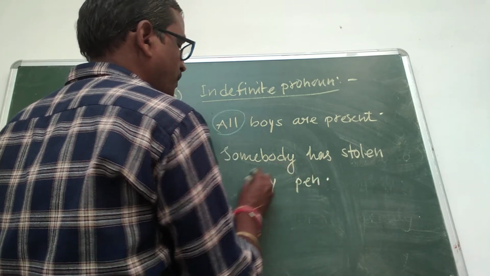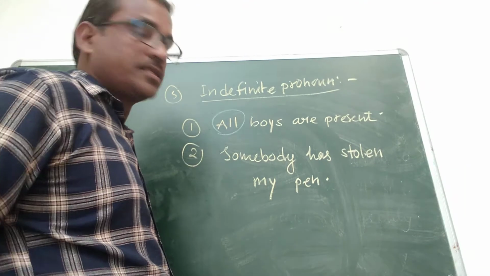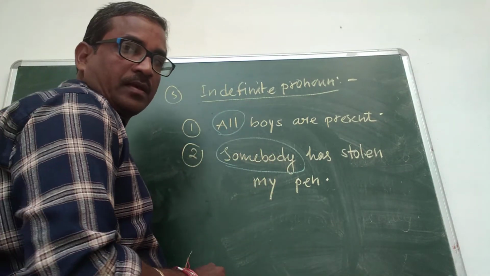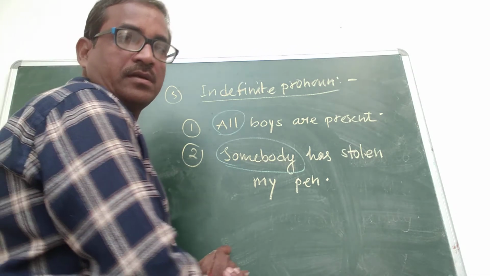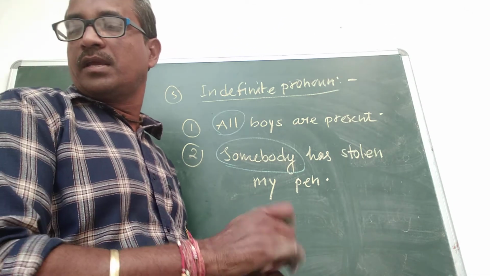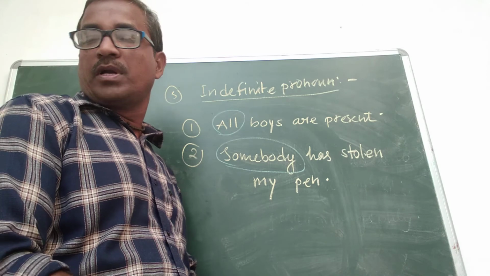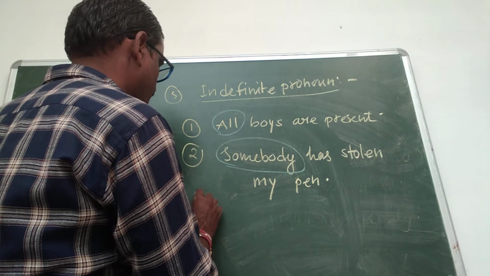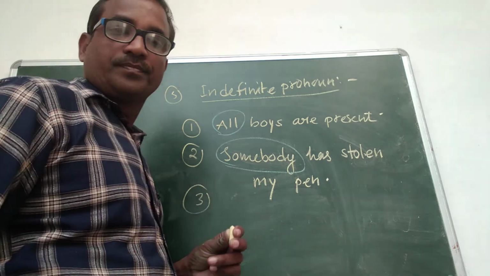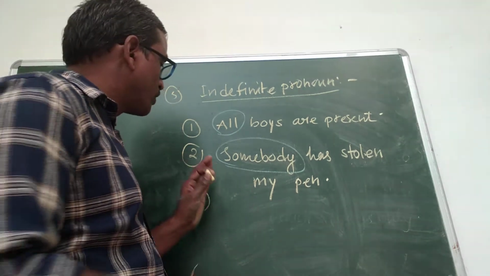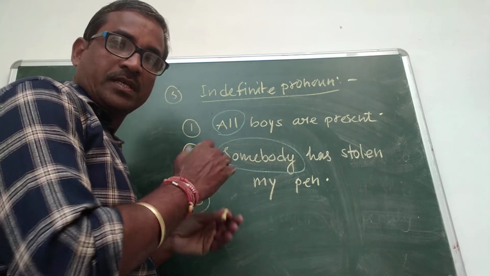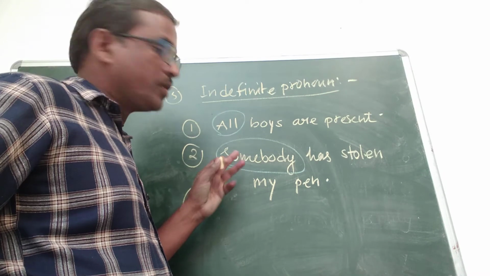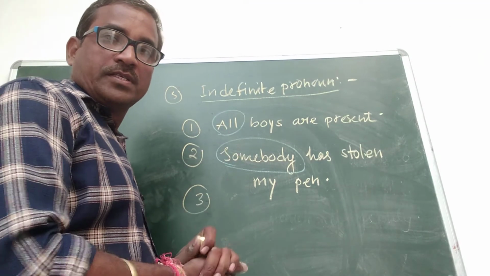Here somebody is an indefinite pronoun because it does not indicate any particular person. It indicates more than one person, so it is indefinite. Here all is also used in the same way, so it is an indefinite pronoun.